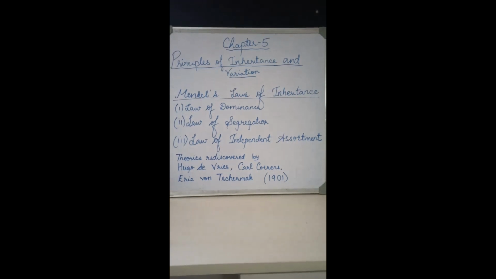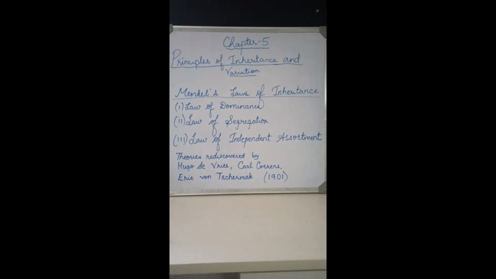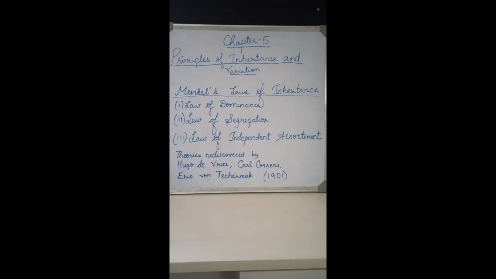The first one is the law of dominance. This law states that when two alternative forms of a trait or character, which you can call genes or alleles, are present in an organism, only one factor expresses itself in the F1 progeny. It is called dominant, while the other remains hidden or masked.